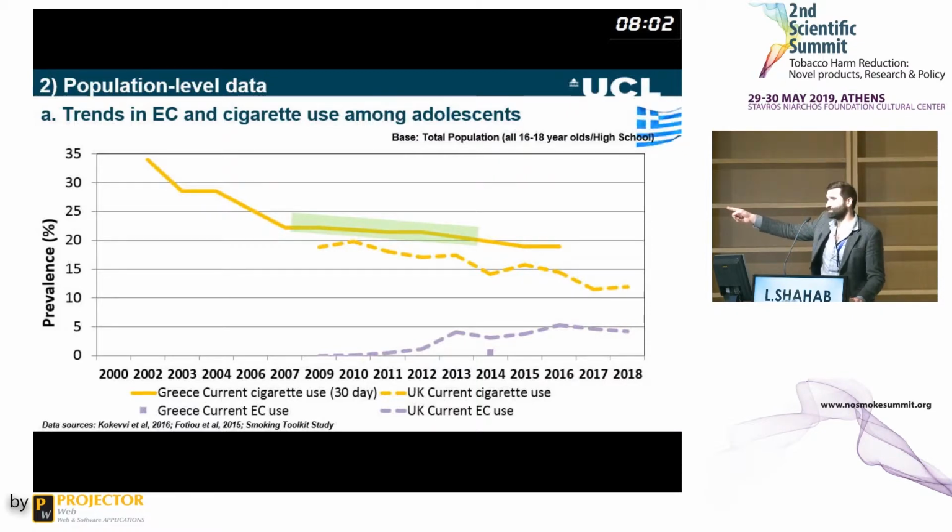The only data point I could find was in 2014, suggesting that somebody asked this question earlier, that I think prevalence was at around 1%, very low, of e-cigarette use among adolescents in Greece. So this was the decline before, and this is the decline after e-cigarettes have become popular, and there's not really much of a change. So again, I would suggest there's not strong evidence for any kind of gateway effect.